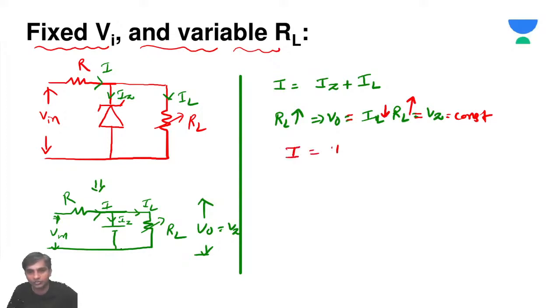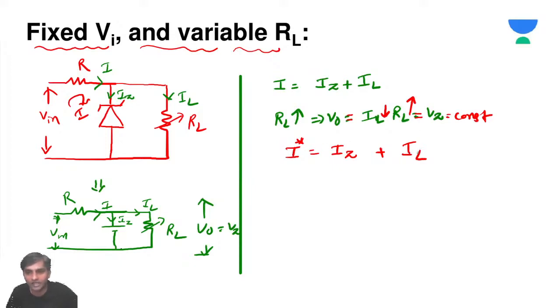Now, I is equal to IZ plus IL. This I is constant, because the input is constant and R is also constant, so the current flowing through it is also constant. I can mark it I star, which means it is a constant.